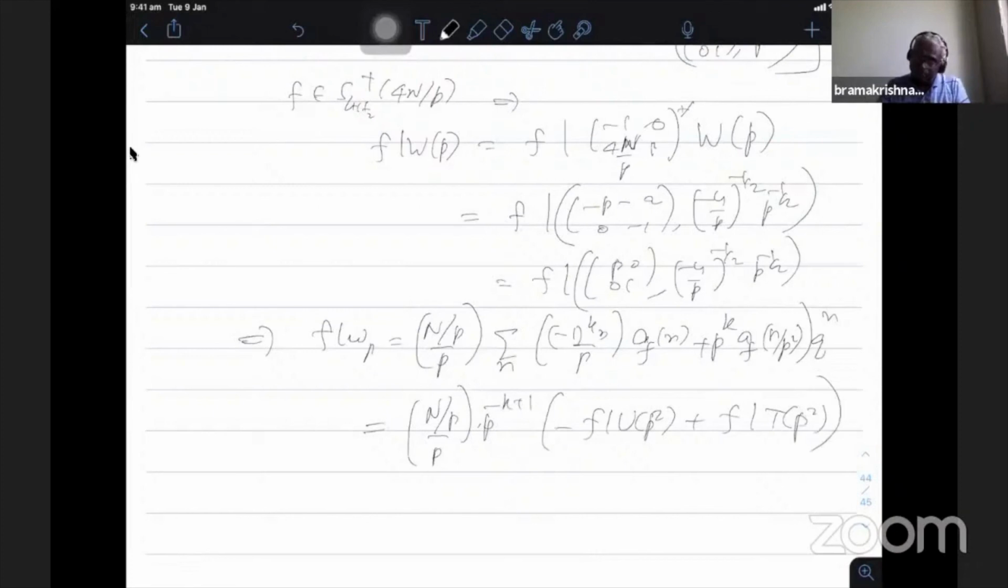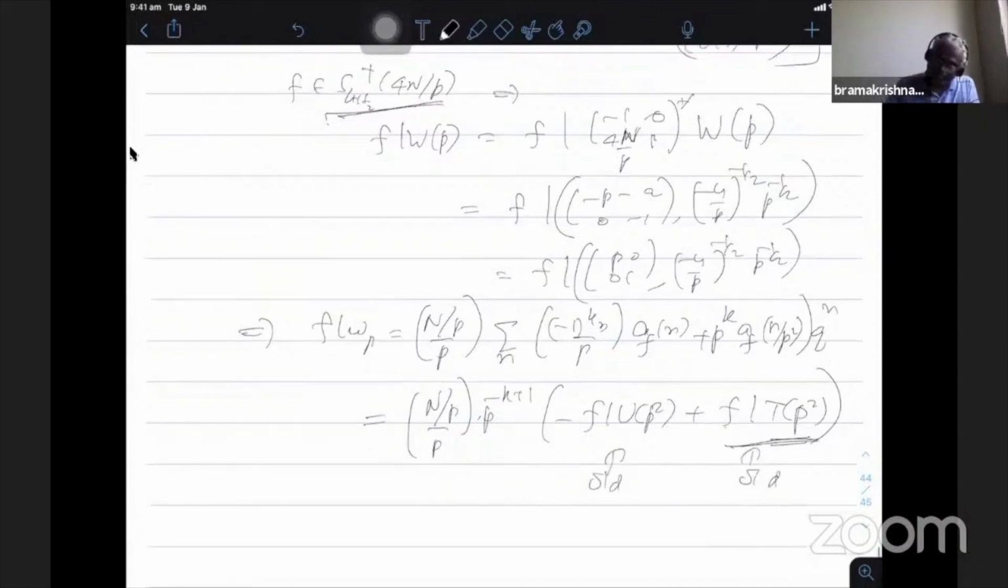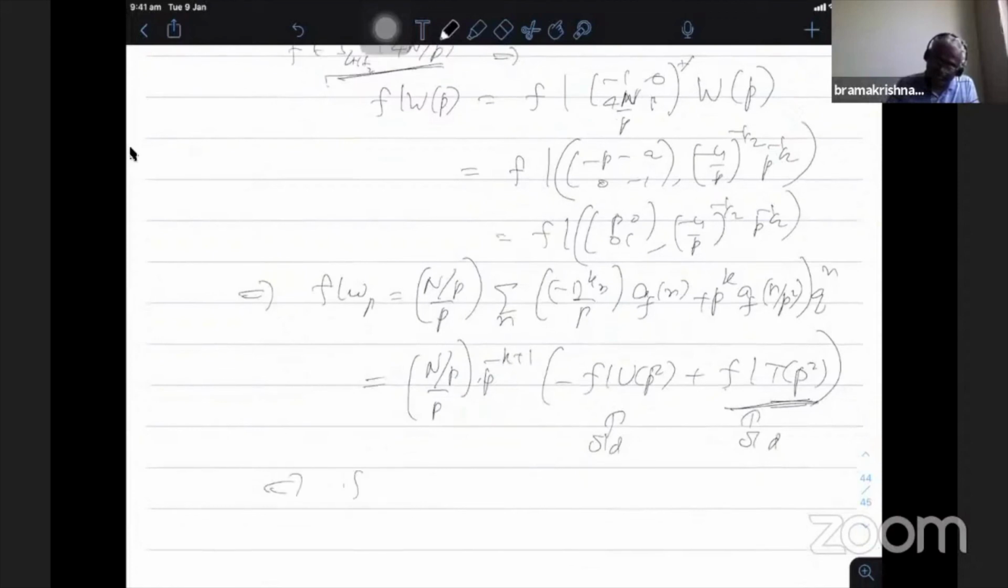Now f belongs to level 4n by p and p does not divide n by p. Therefore, this is the Hecke operator on this space. Okay. Therefore, if f belongs to S_{k+1/2} of 4n by p, this belongs to level 4n by p, and anyway, this is in the old class. F is in level 4n by p. By definition, this belongs to the old class. Therefore, f bar WP belongs to the old class.